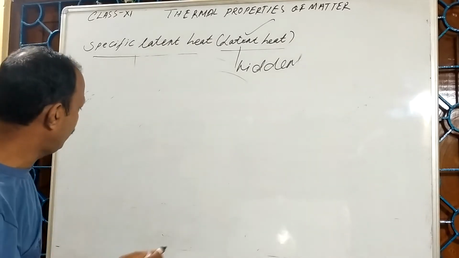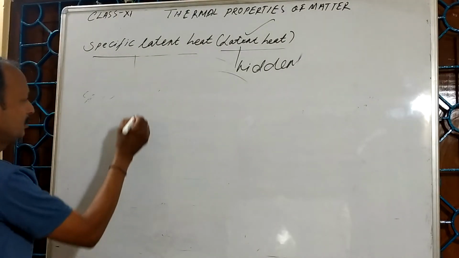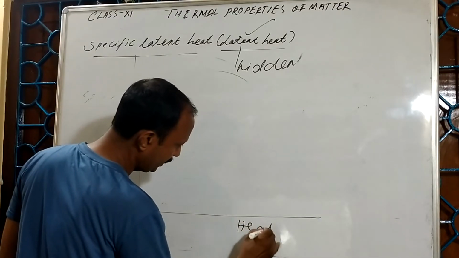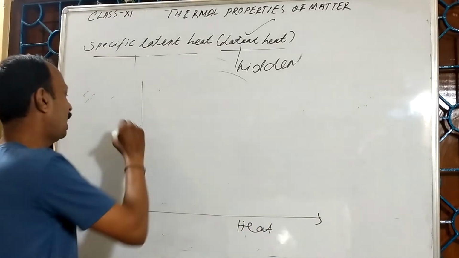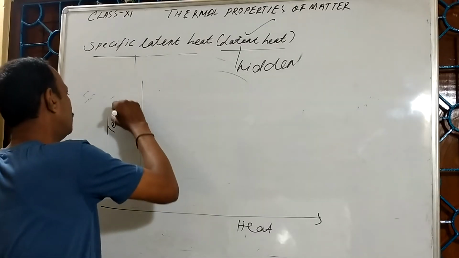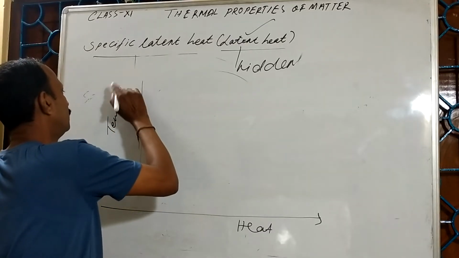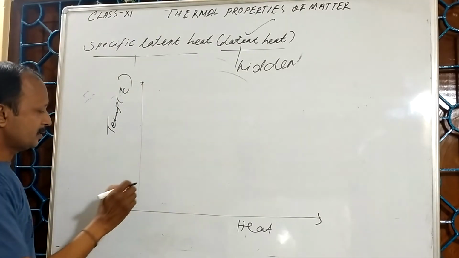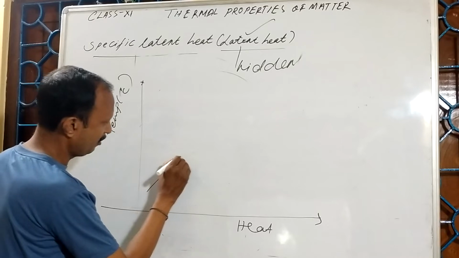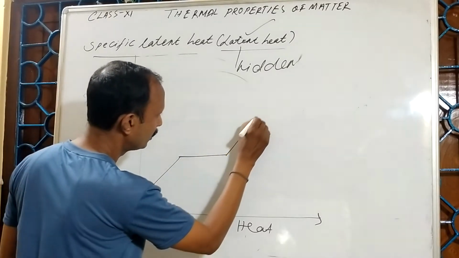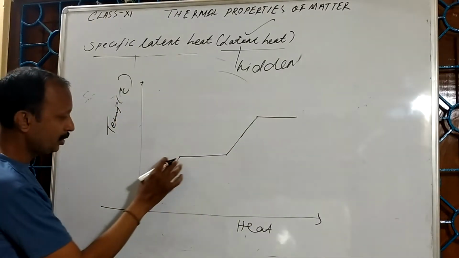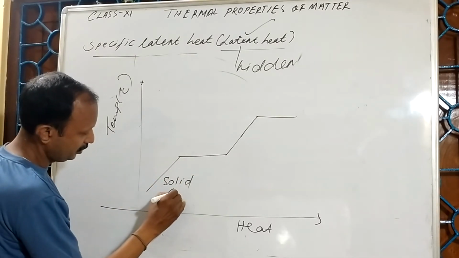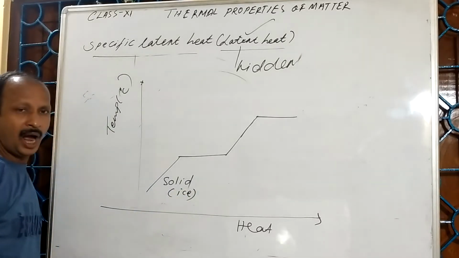So, now listen carefully. Suppose I am drawing a graph by taking heat on the x-axis and temperature on the y-axis. Okay? This is the case of water. I shall get the graph like this. That means here to here, this is the solid phase. You can say this is the ice.